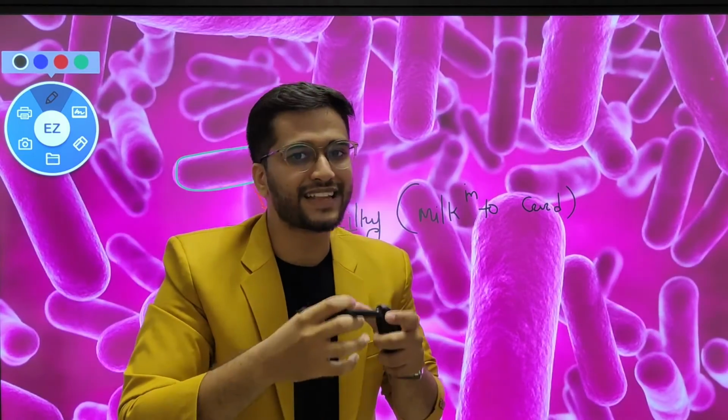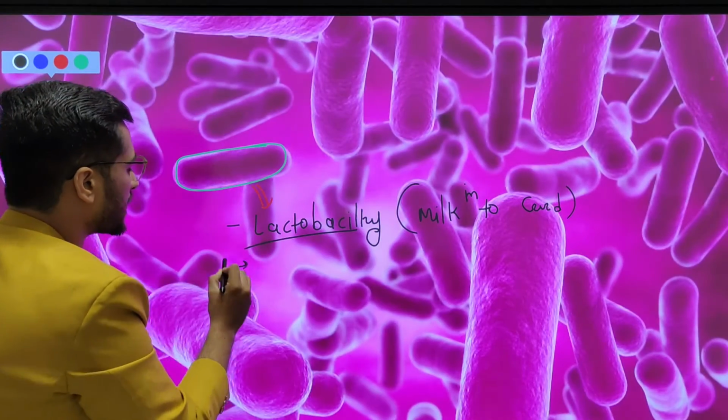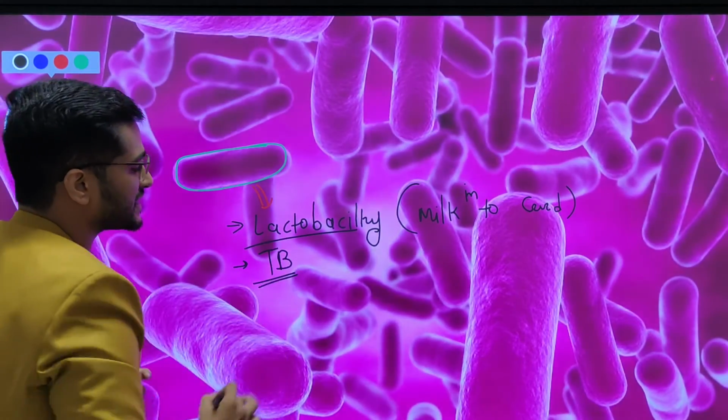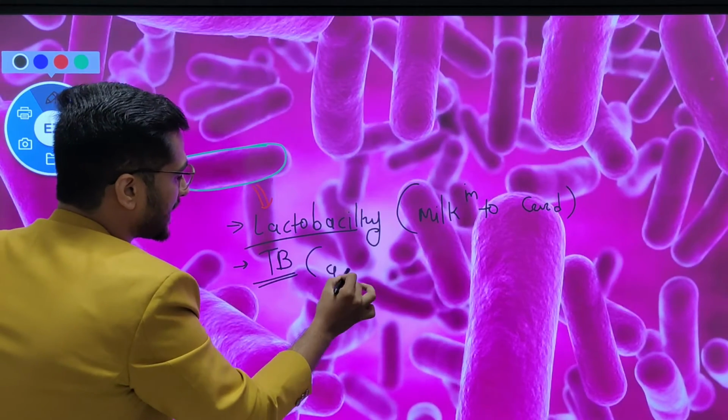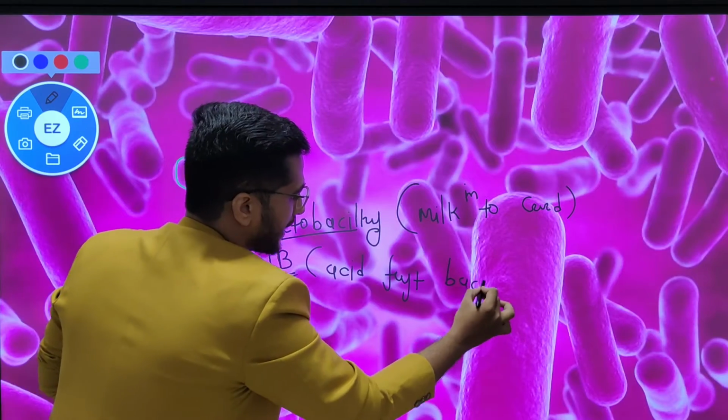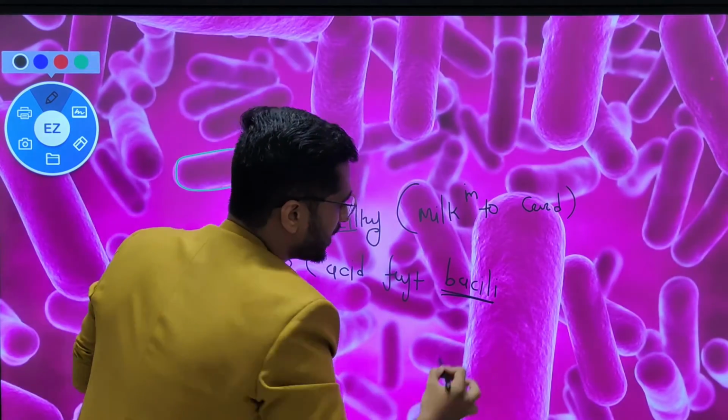They are rod-shaped bacteria. Another important example is Mycobacterium tuberculosis, the TB bacteria, also known as acid-fast bacilli. Why bacilli? Because they are rod-shaped bacteria.